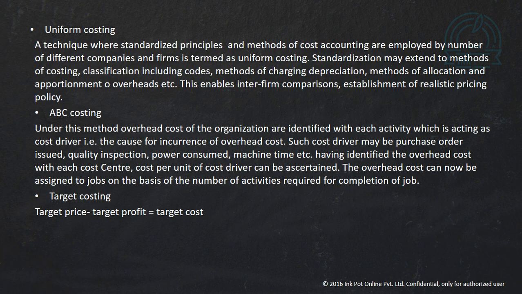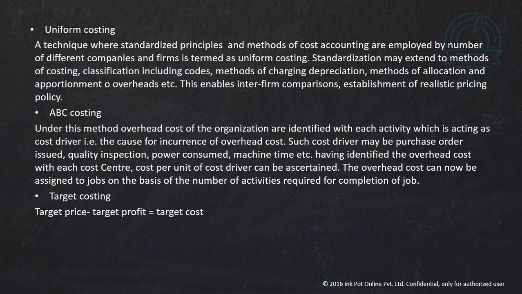Now next, uniform costing. It is basically for intra-firm comparisons, and in this we use similar methods. Standardization may extend to the methods of costing, classification including codes, methods of charging, depreciation, methods of allocation and apportionment of overheads, and this enables inter-firm and intra-firm comparison. So this is uniform costing, when we use similar methods in cost accounting for the purpose of comparison.